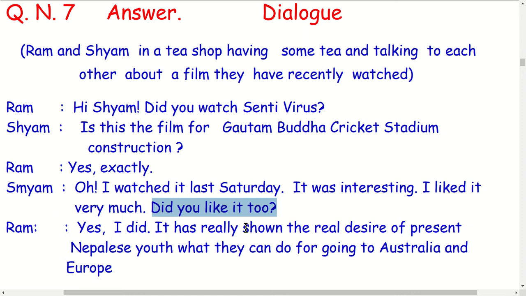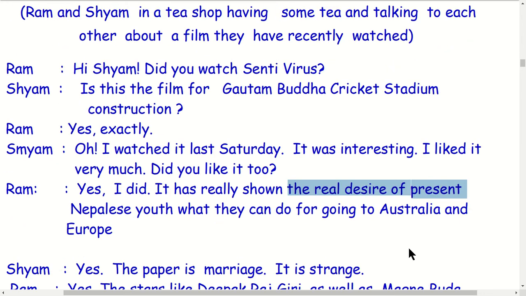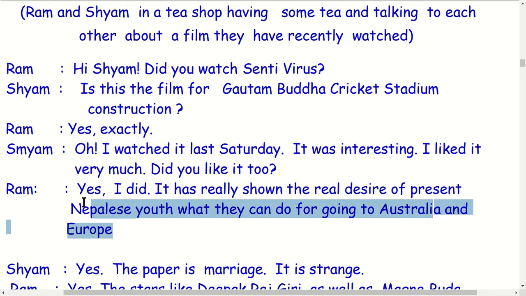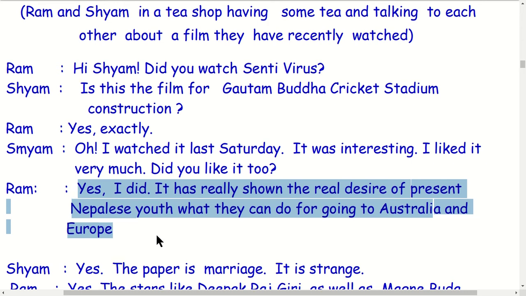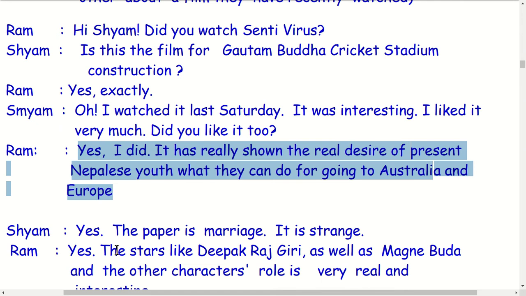It has really shown the real desire of present Nepalese youth. What do present Nepalese youth want? They want to go to Australia or Europe. They are ready to do anything to go to Australia or Europe. Very interesting film. Yes, the paper marriage is also mentioned here.